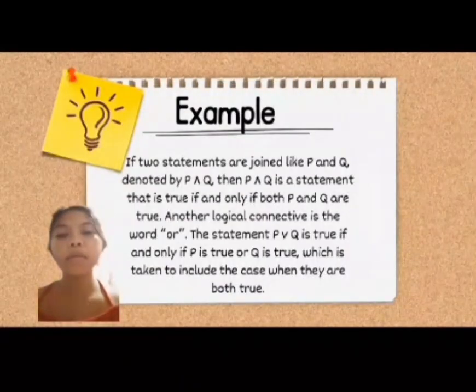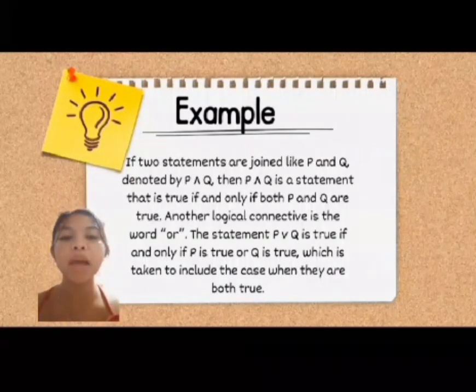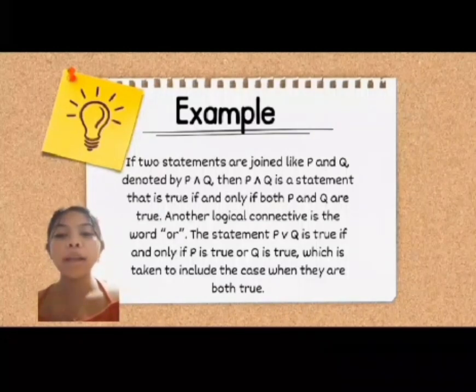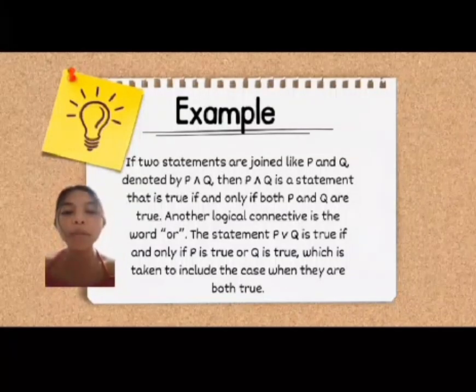So here are examples of logical connectives. If two statements are joined like P and Q, if we use "and" in the statement, we replace it with the symbol, the small v pointing upwards, the "and" symbol. And if we use "or" in the statement, we just use its symbol, which is the small v. So the statement P and Q is true if and only if both P and Q are true.